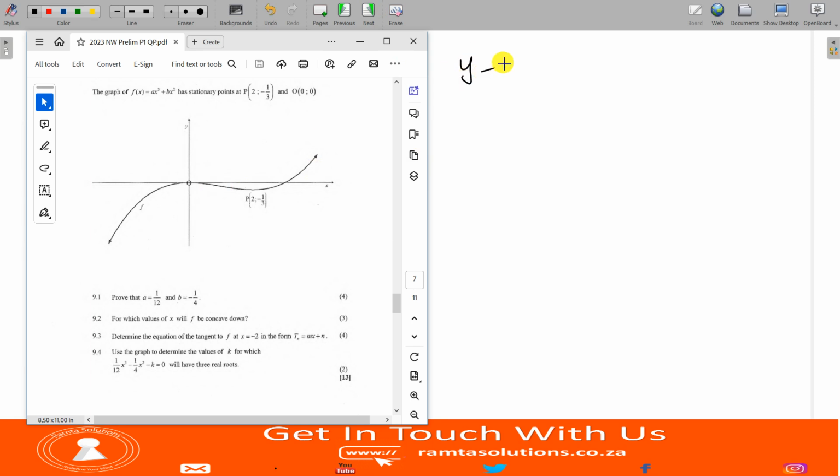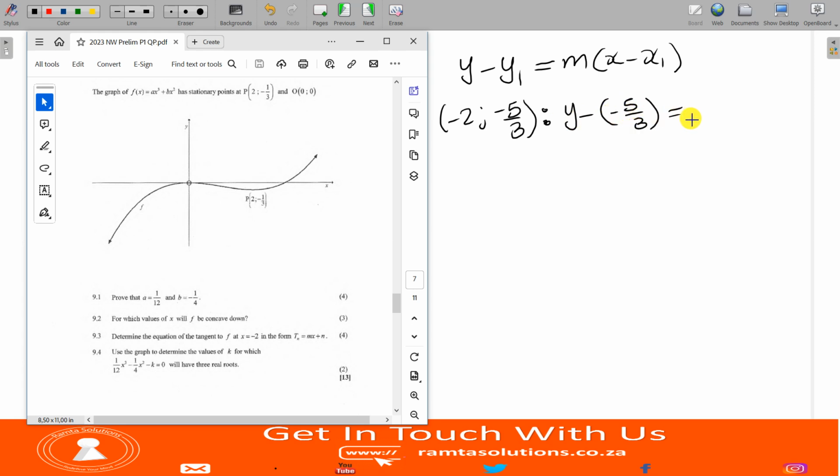So I'm using gradient point form. So this is y minus y sub 1 equals gradient, open bracket, x minus x sub 1, close bracket. The point was minus 2 and minus 5 over 3. Where there's x sub 1, I put minus 2. Where there's y sub 1, I put minus 5 over 3. Let's go. Y minus 5 over 3 close equals. What is our gradient? I think it was 2. Yes, we found it to be 2. X minus x sub 1 is minus 2. Right? So this is y plus 5 over 3 equals 2x.